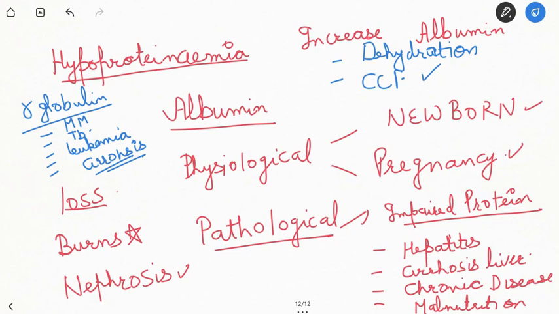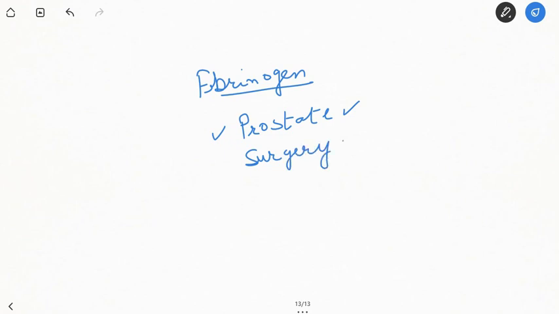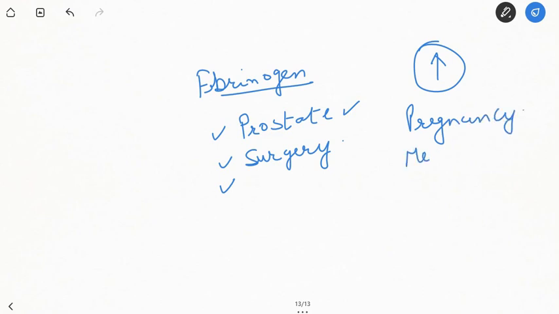Decrease in gamma globulin is seen in hypogammaglobulinemia and nephritis. Fibrinogen decreases in carcinoma of prostate, or cardiac or pulmonary surgery, and intravascular coagulation. It increases in pregnancy, menstruation, malaria, or acute or chronic infections.